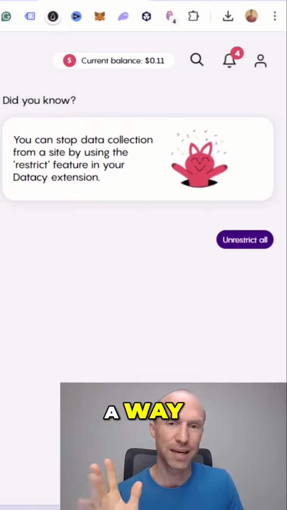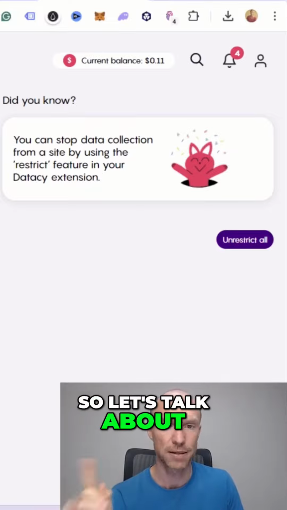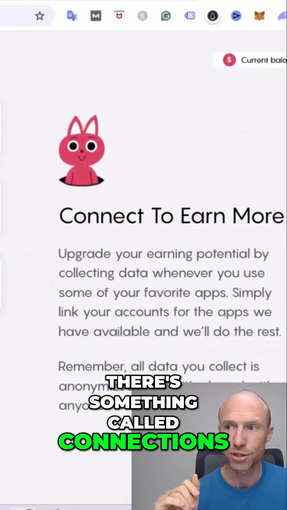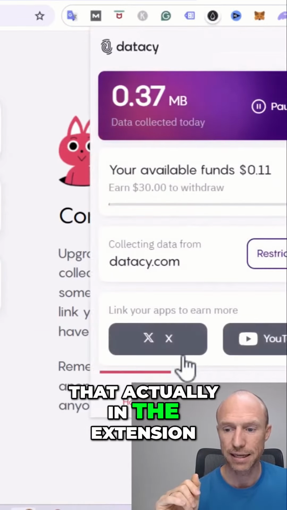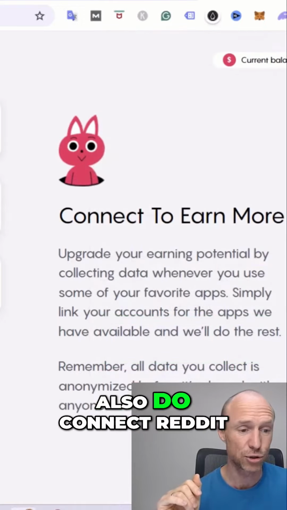But there is also a way, as mentioned earlier, where you can earn extra from your phone. So let's talk about that also. Inside the dashboard, there's something called connections. You can also find that in the extension here. You can link your YouTube or X account, or inside here you can also connect Reddit.